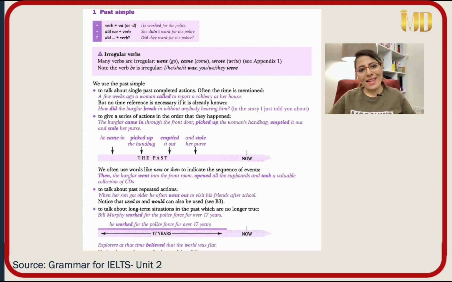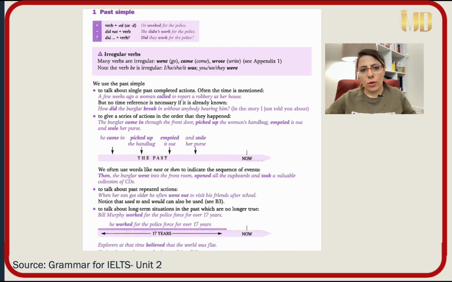When we want to make it negative, we use didn't. When we have didn't in a sentence, we use simple form of the verb. We do not need ed form, we do not need past form of the verb. For example, I didn't work, I didn't wash, I didn't come, she didn't write, she didn't go.